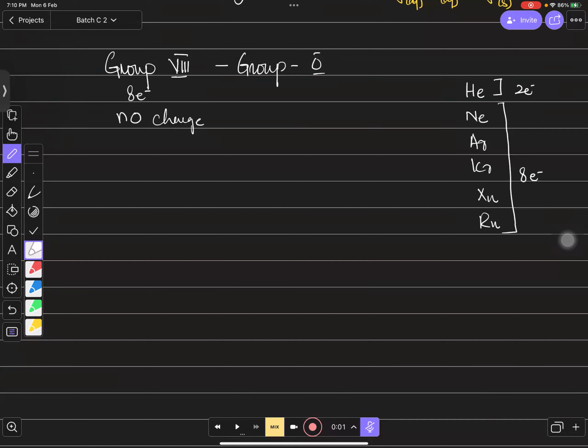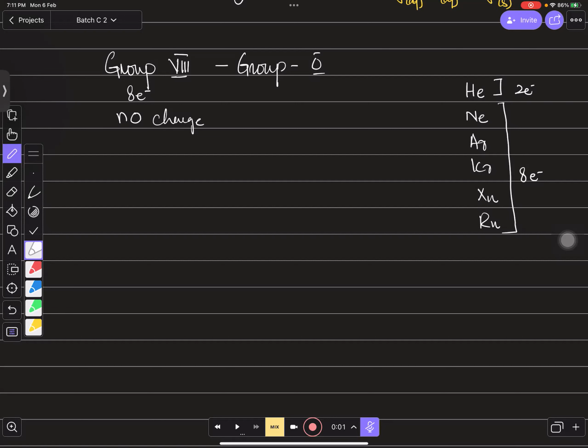Many times in exams, they try to confuse you with this statement in MCQs. They say that group 8 members have 8 electrons in the outermost shell, and you all think this is right. But bacho, you need to remember this is not true until and unless there is an exception of helium. You need to use the exception of helium in the statement, then this statement is going to be true.